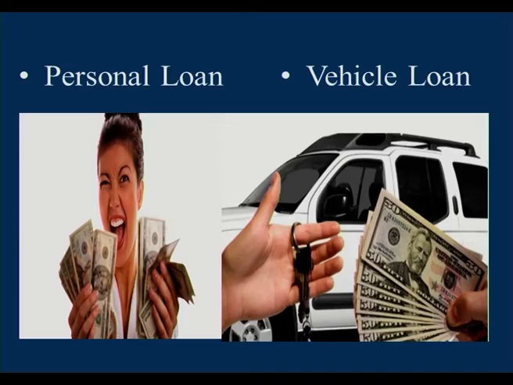And vehicle loans, if you want to buy a two-wheeler or a four-wheeler, you can get the loan for the vehicles, and all these loans are paid back by EMI.